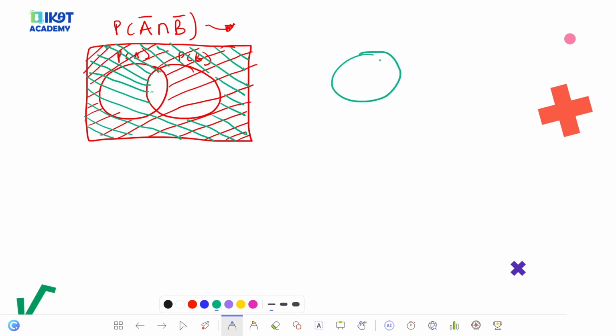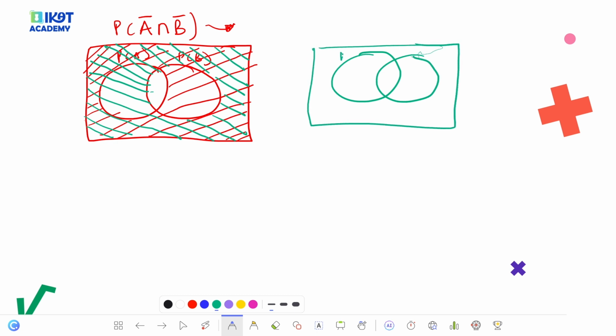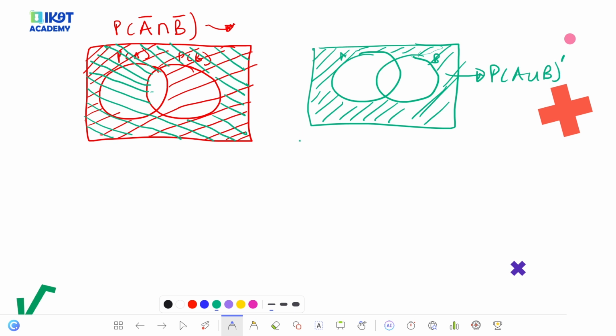This is A, this is B. I think we all know that this region is the same as saying the probability of A union B, complement. So this is the concept I'm driving at.